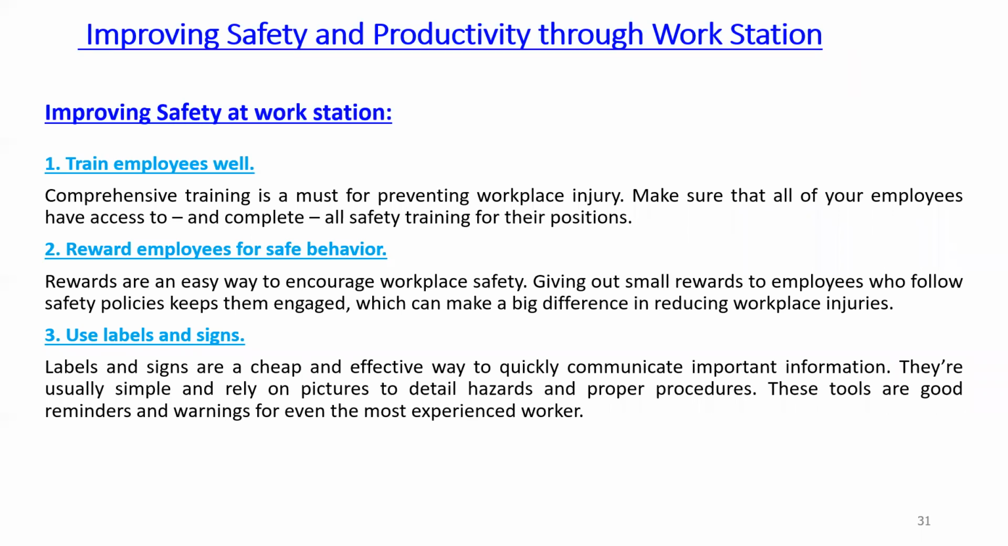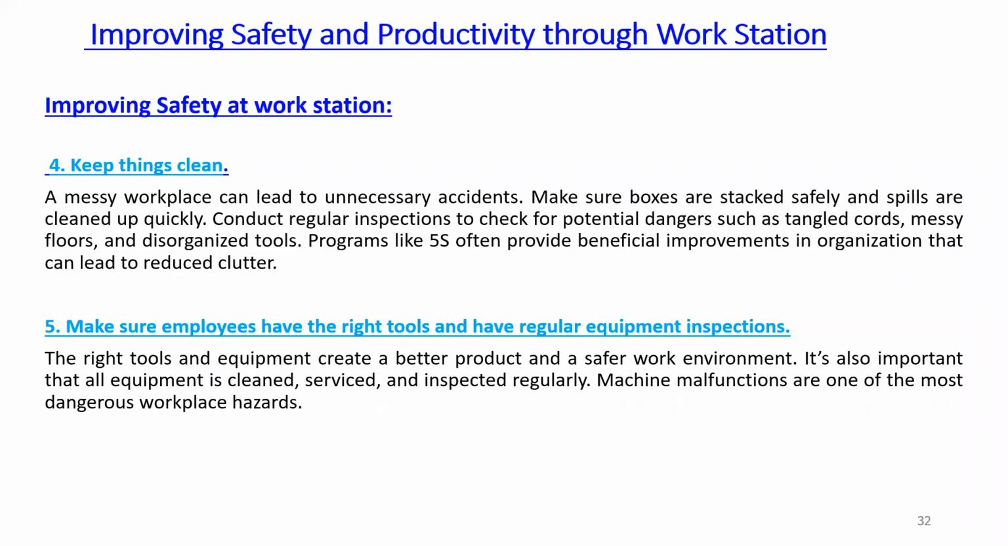Then second point is reward employees for safe behavior. So if someone is having good and safe behavior in the workplace or in the work environment, then we have to motivate that person. Then use labels and signs. So labels and signs are a cheap and effective way to quickly communicate important information. So rather than communicating directly to that worker on a frequent basis, we can adopt these labels and signs to give the same information, but through a different medium.